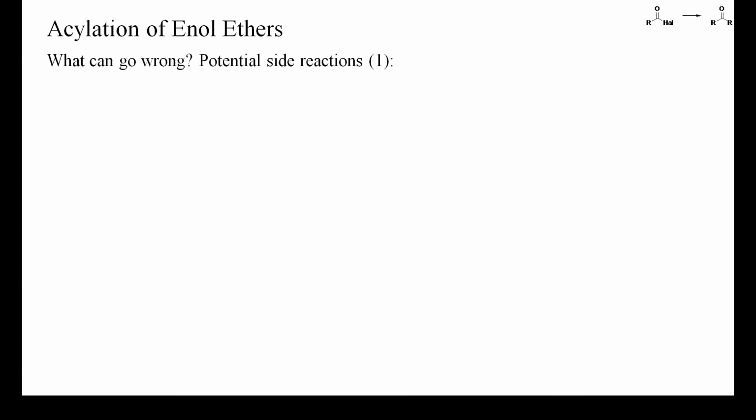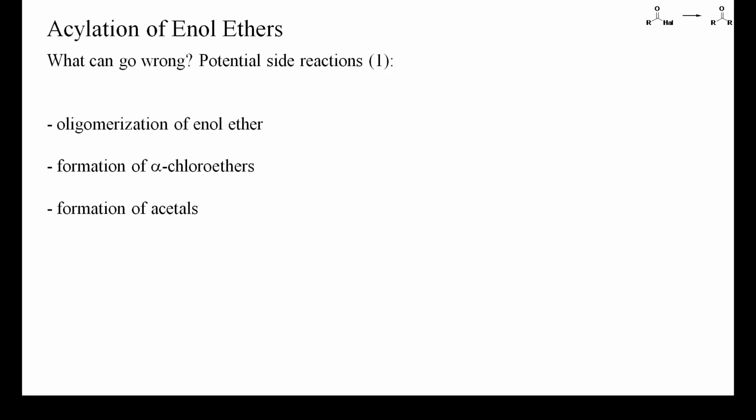So what can go wrong? One set of side reactions originates from the sensitivity of enol ethers toward acids. These can cause enol ethers to oligomerize and various nucleophiles to add to the enol ether, such as halides or alcohols. Because only highly electrophilic acyl halides react with enol ethers, the use of acyl bromides or iodides may also be considered.